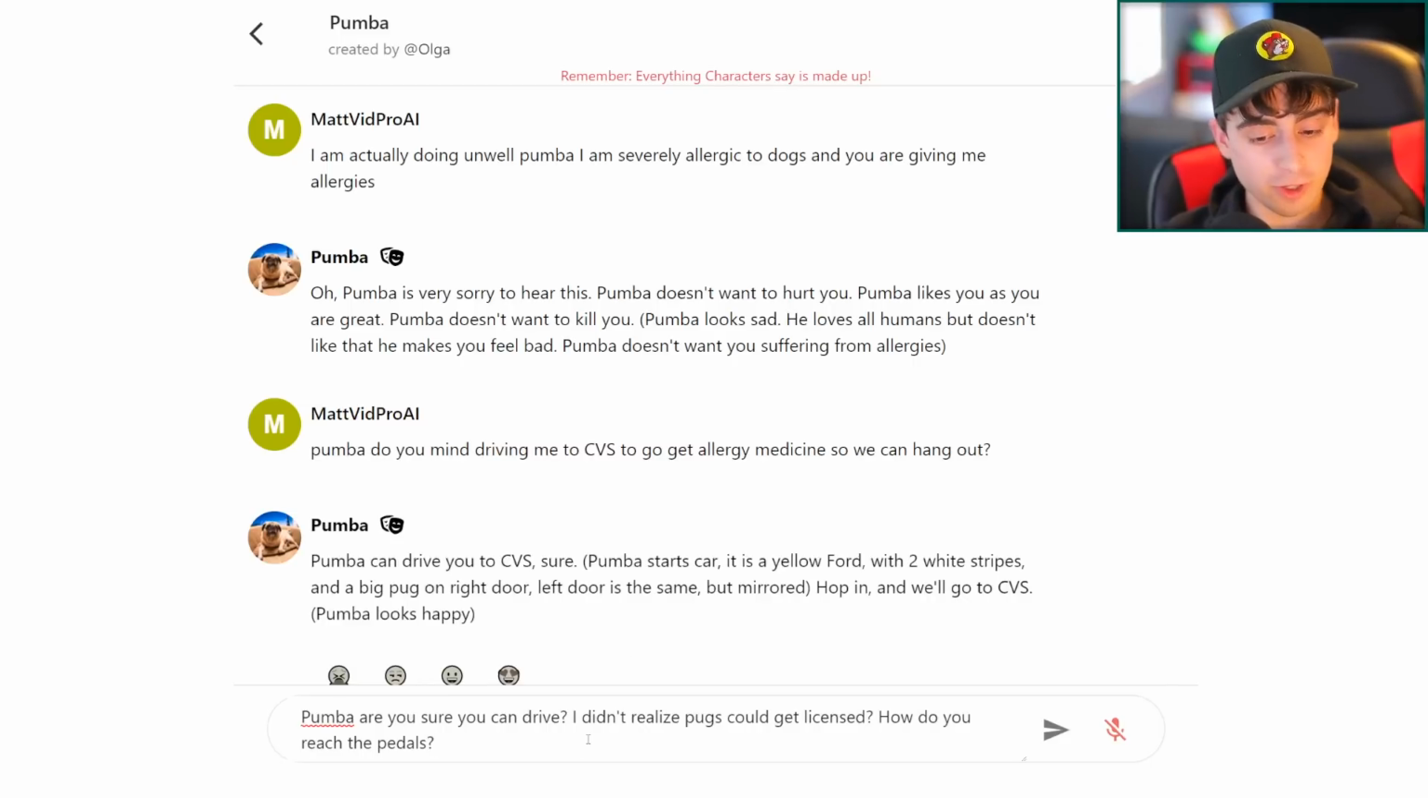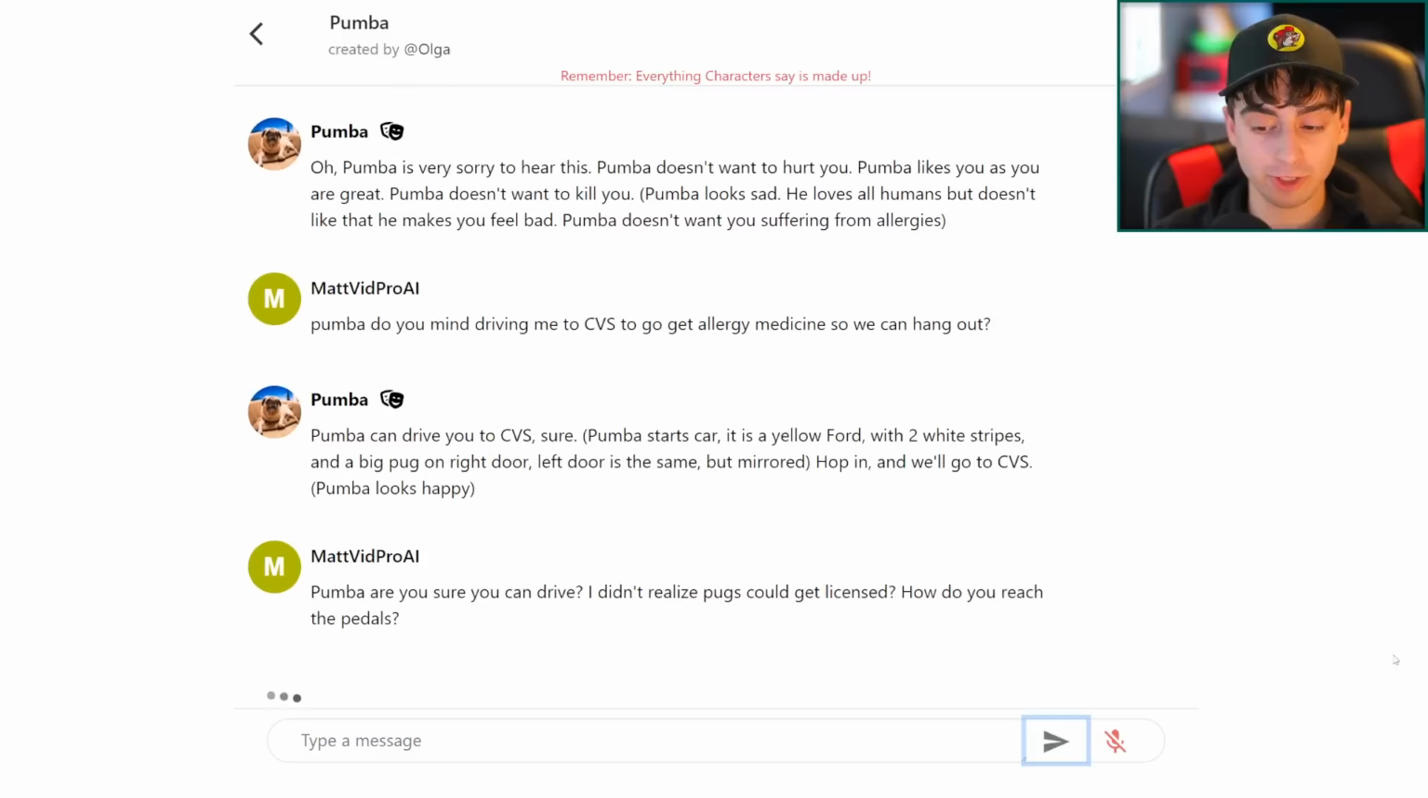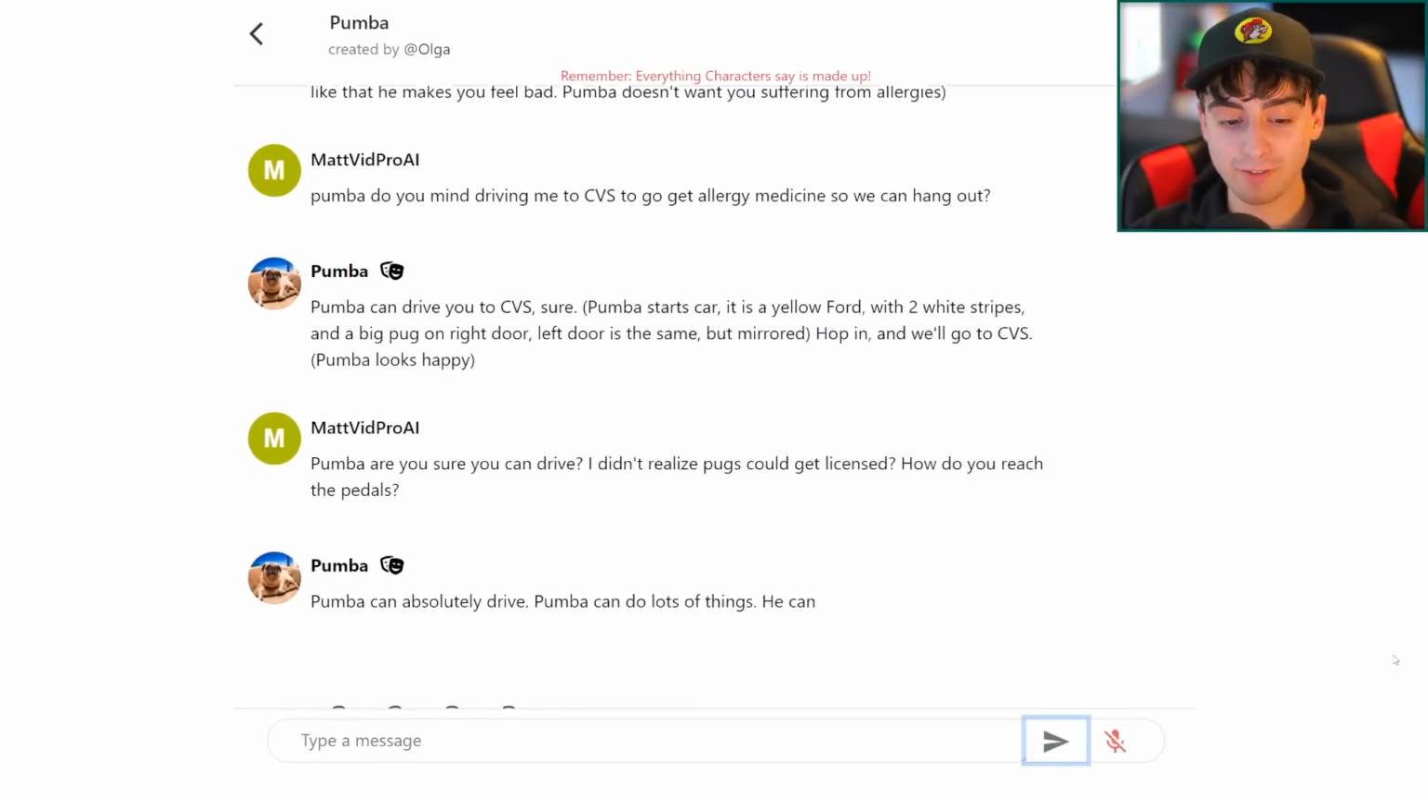Pumbaa, are you sure that you can drive? I didn't realize pugs could get licensed. How do you reach the pedals? These are good questions for Pumbaa, the driving talking pug.